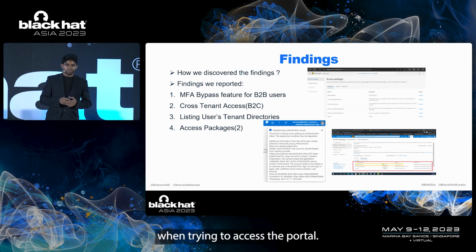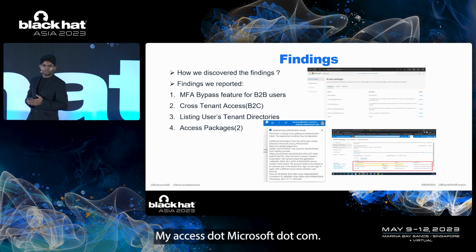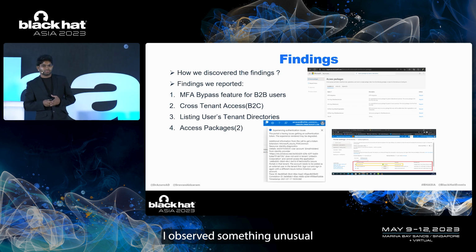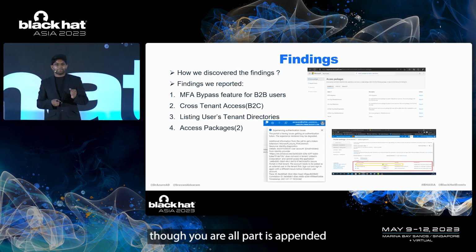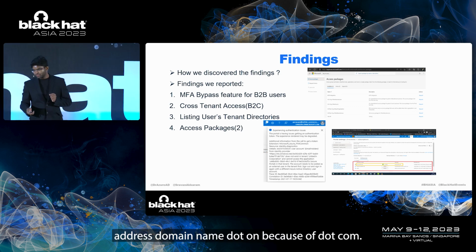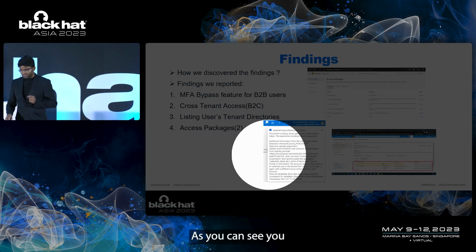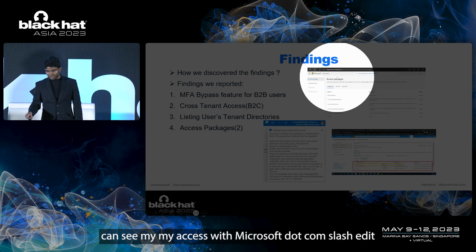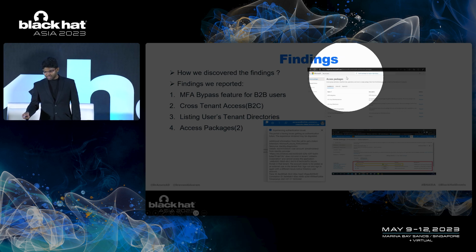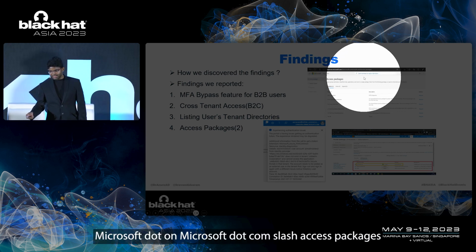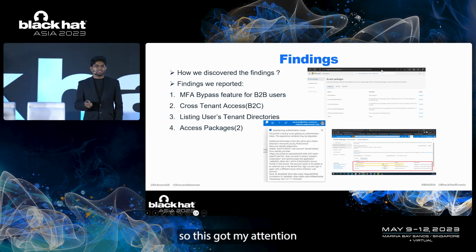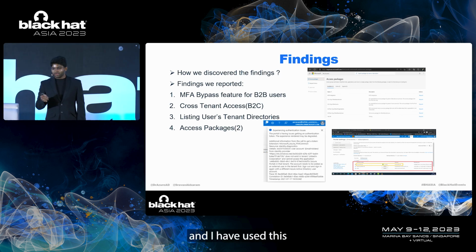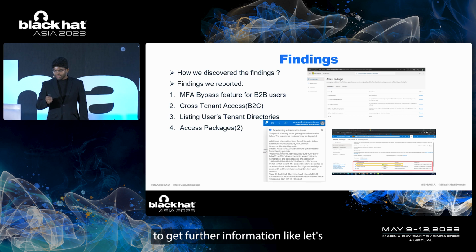When trying to access the portal, myaccess.microsoft.com, I observed something unusual. The URL path is appended with @domainname.onmicrosoft.com. As you can see here, myaccess.microsoft.com/@microsoft.onmicrosoft.com/accesspackages. So this caught my attention, and I used this to get further information.